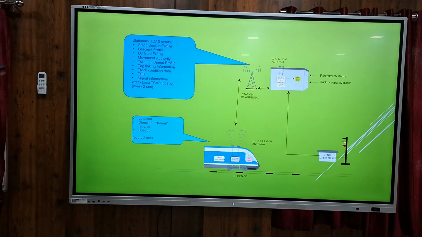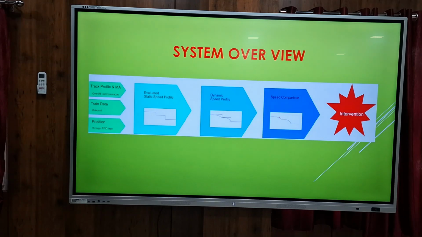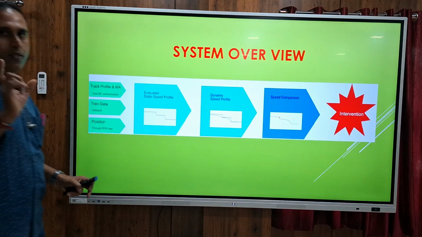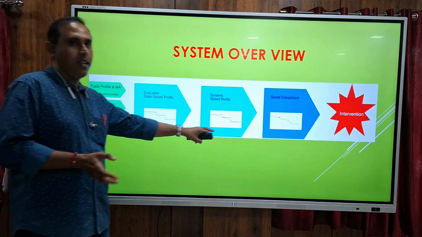To evaluate the static speed, with this data, this track line, what the authorized speed is, how much speed it has to work at, and what the speed is at present, like that it will make one speed profile chart. With the dynamic speed profile, each and every second this will vary. One second one data will be there, the next second it will vary.